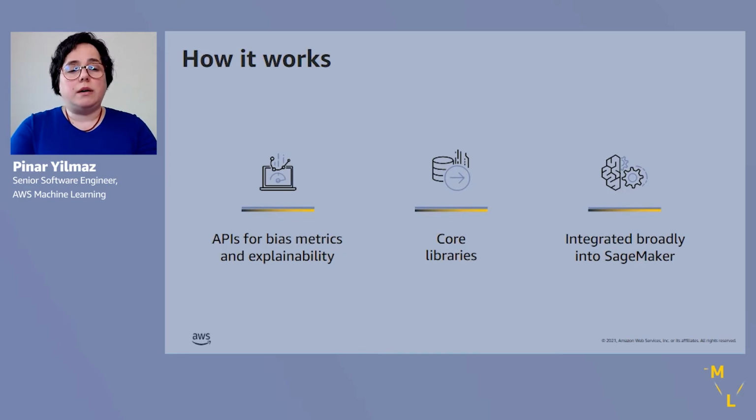We do this by providing APIs to be able to run these at any time, or even through an automated workflow such as SageMaker Pipelines. And we also provide open source core libraries for bias detection. So these libraries and how it integrates into SageMaker is bundled inside SageMaker Clarify, and it's provided as an API that you can use.